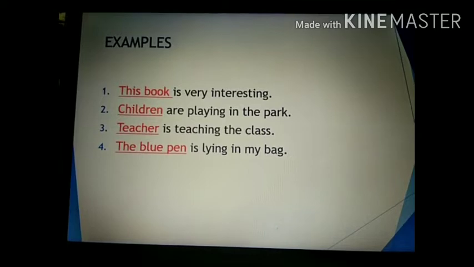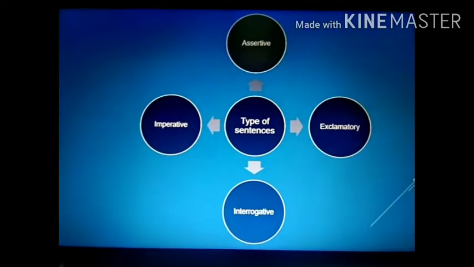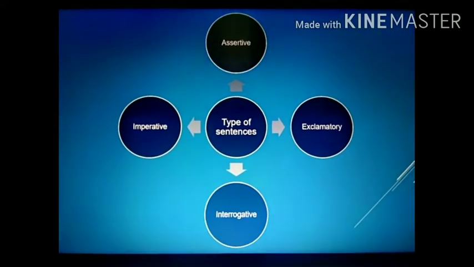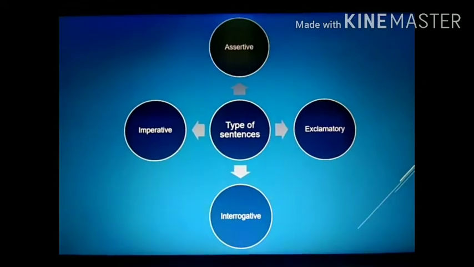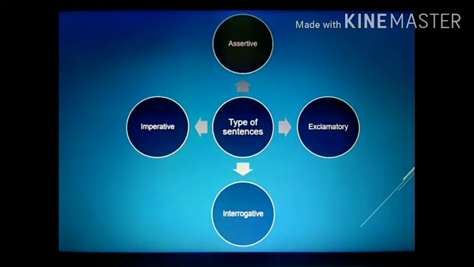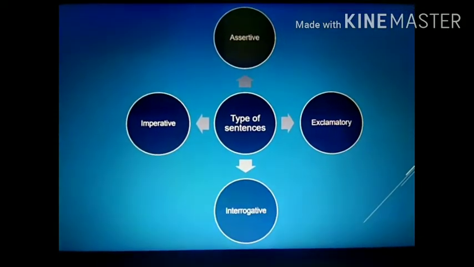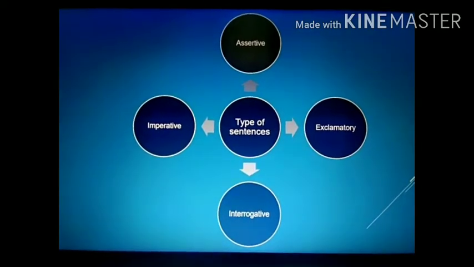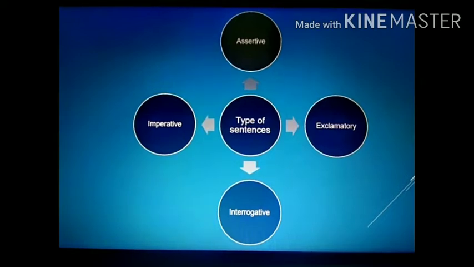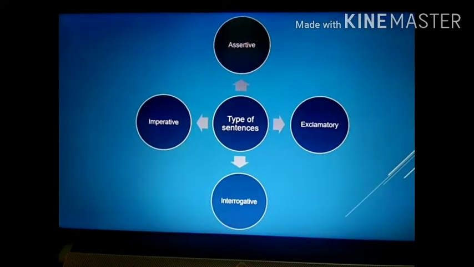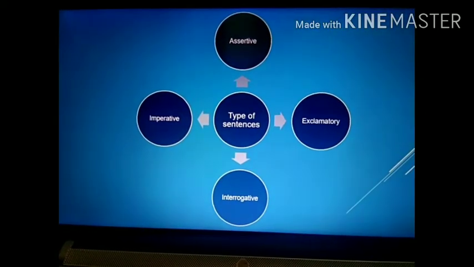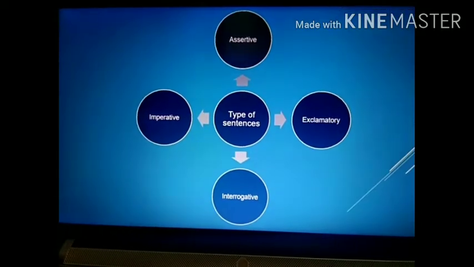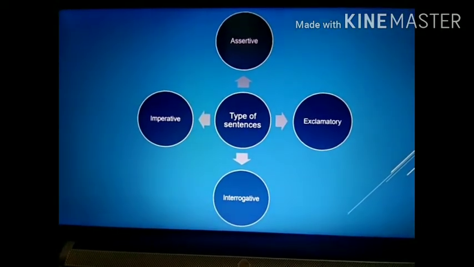Now let's come to the next slide. As you all know, a sentence is divided into 4 parts. How many parts? 4 parts. First is assertive, second is exclamatory, third is interrogative and fourth is imperative. Now let's understand how to pick up subjects in different kinds of sentences.